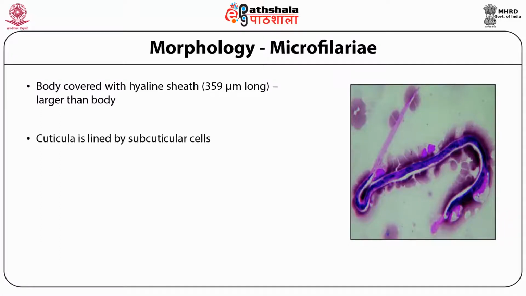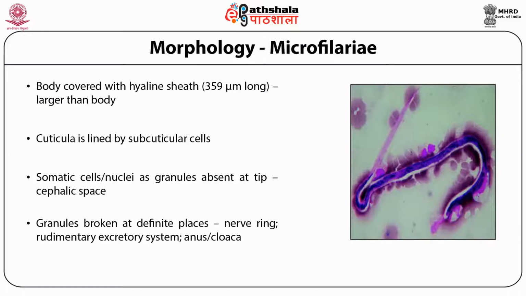Further, the cuticula of the body wall is lined by specialized subcuticular cells. Another diagnostic feature of microfilariae is the presence of numerous nuclei in their cytoplasm, just like the nuclei present in the adults. These nuclei, as you can see in the figure, are present as granules, but they can be seen clearly only after staining. Otherwise, these granules are not visible at all.